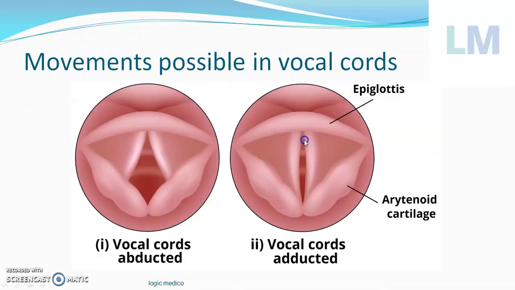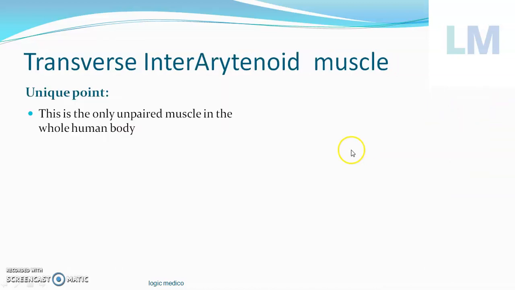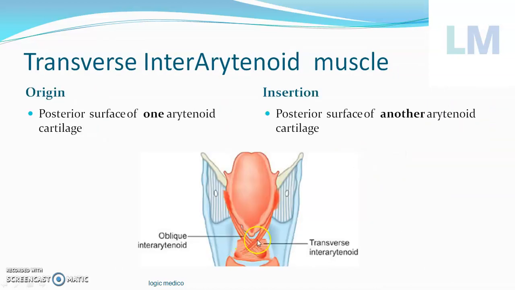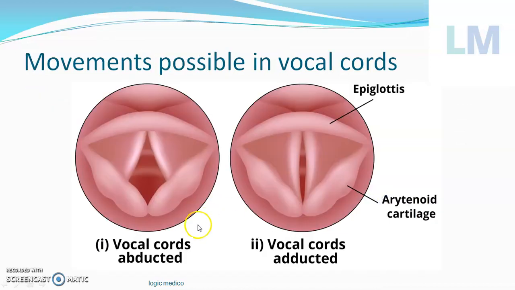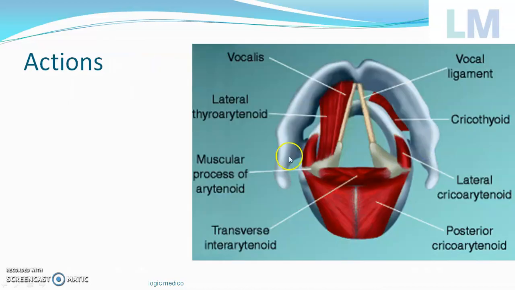Since it is placed between the arytenoid cartilages, what action can it have? There are two options for you. Either the vocal cords move away from one another, which is called abduction, or the vocal cords move towards one another, which is called adduction. So here will be the arytenoid cartilages. What can happen when the transverse interarytenoid contracts? This is how the transverse interarytenoid is there. So see this carefully. Options: abduction of vocal cord, adduction of vocal cord. If you said adduction in your mind, then it's the correct answer.